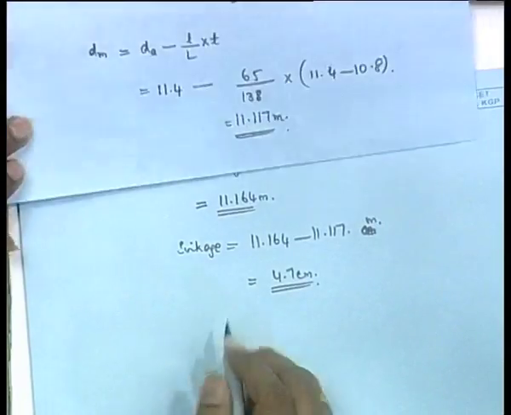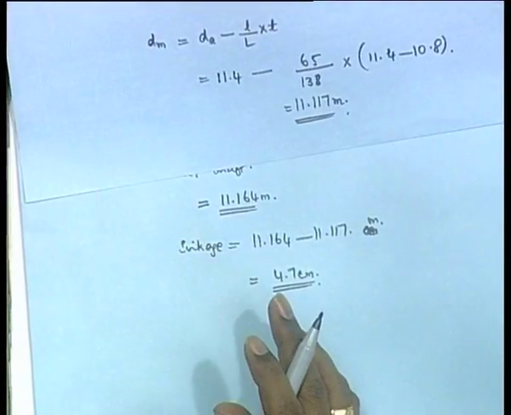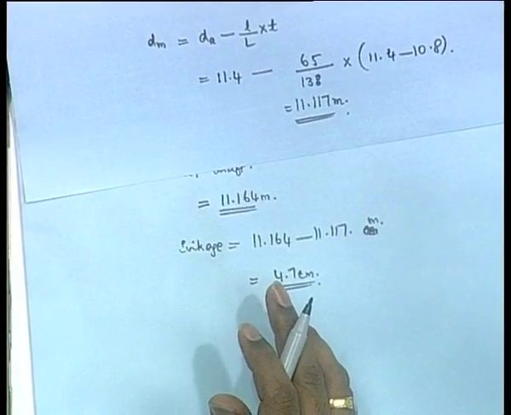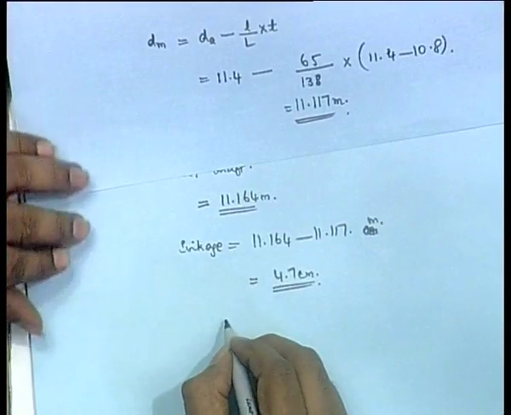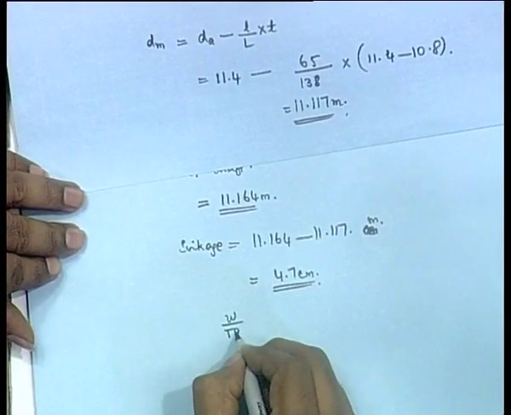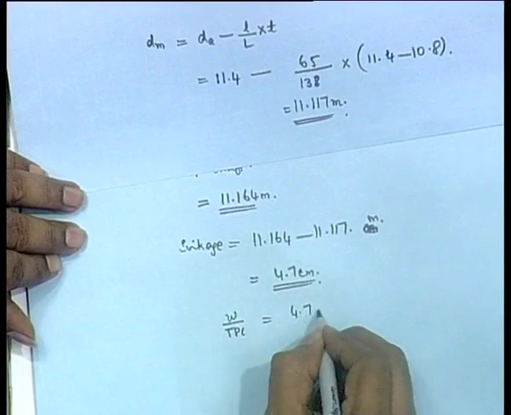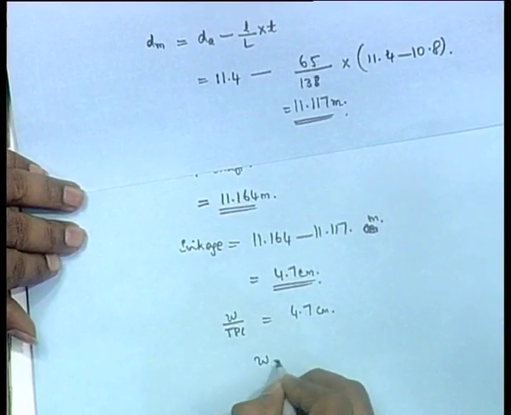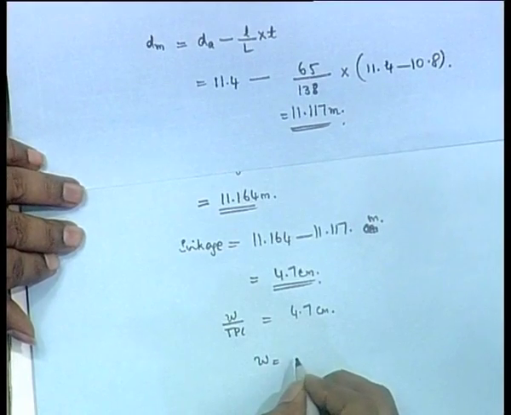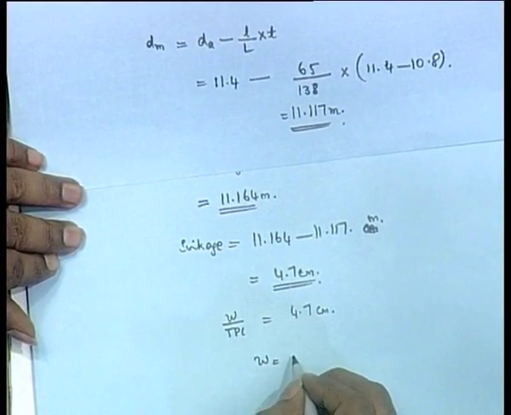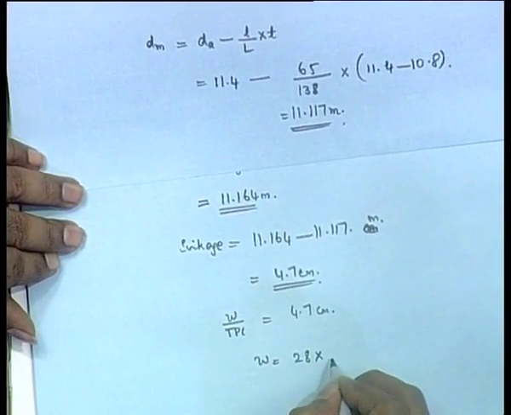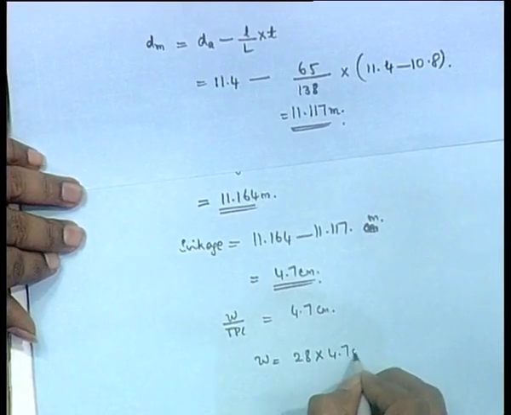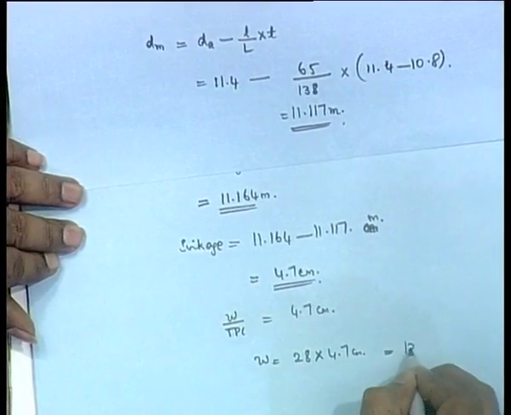So, this is your sinkage, and as I said, the next step is, we know that the sinkage is always given by W by TPC. So, W by TPC is equal to this. That means, W is equal to TPC into this. TPC is given as 28 something, into 4.7 centimeters. So, that much will give you in tons.